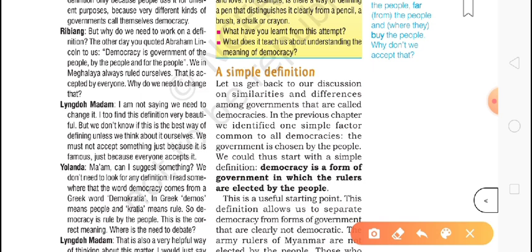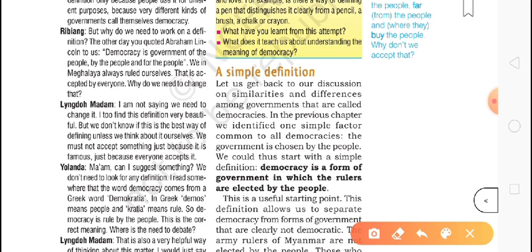Democracy is the form of government in which the rulers are elected by the people. We can modify this a little: democracy is the form of government in which the people have the right to choose their leaders.